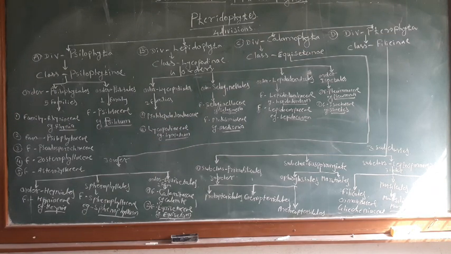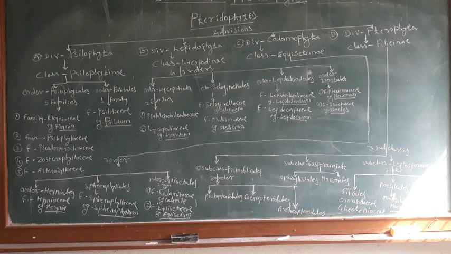According to the ICBN rule, the International Code of Botanical Nomenclature, the ending Opsida is to be used for the subdivision, which means Psilopsida, Lycopsida, Sphenopsida and Pteropsida are the four subdivisions in division Pteridophyta.